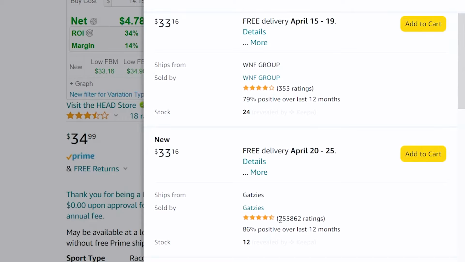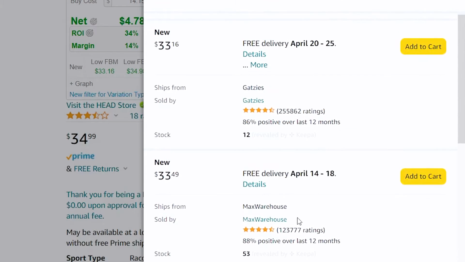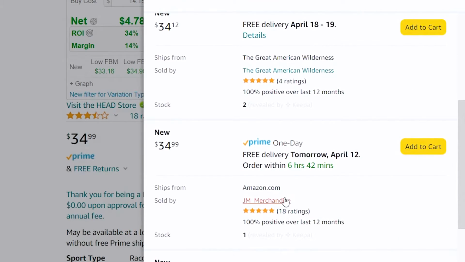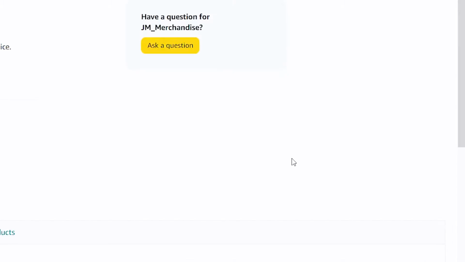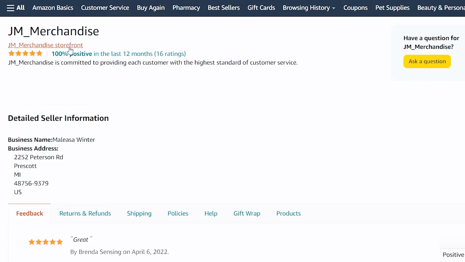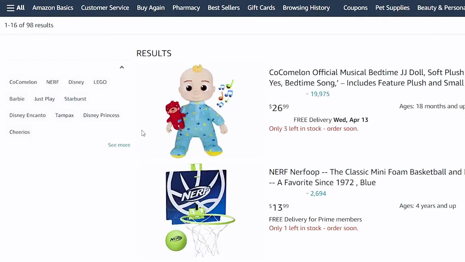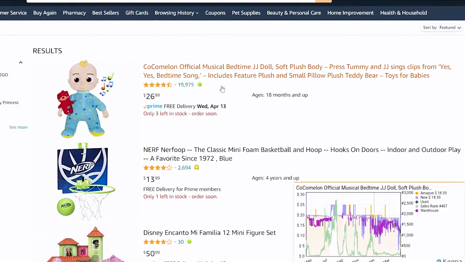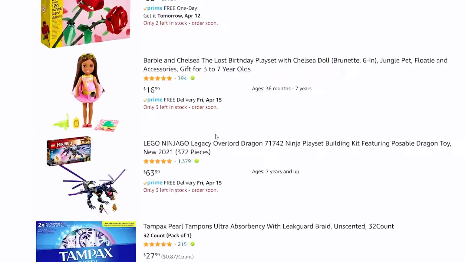I would probably stay away from people who have hundreds of thousands of feedback because they are massive stores. But what we could do is maybe go into someone's store like this. You can click in here, go into their store. And when you go into someone's store like this, it's going to show all of the items that they are currently selling that they have in stock.